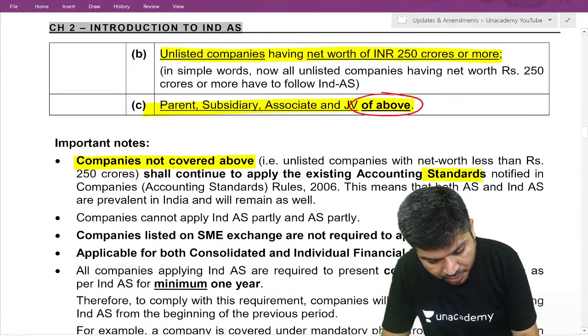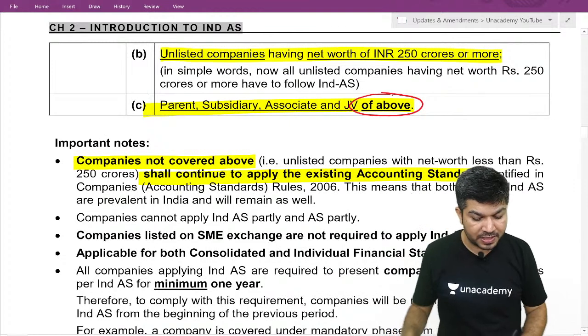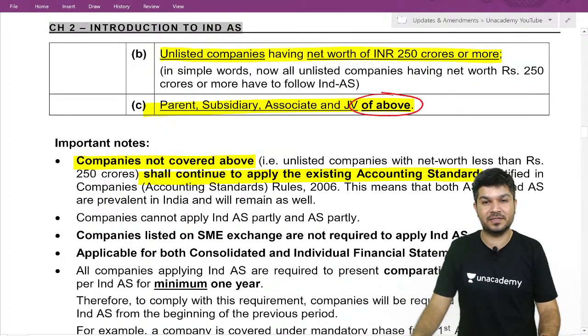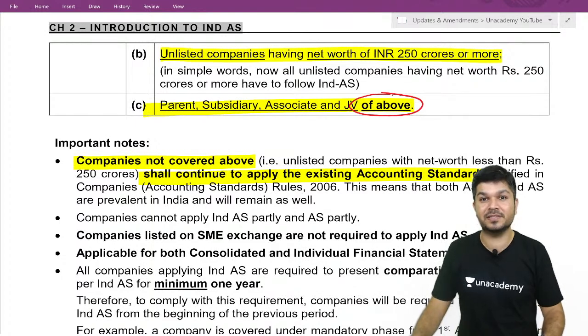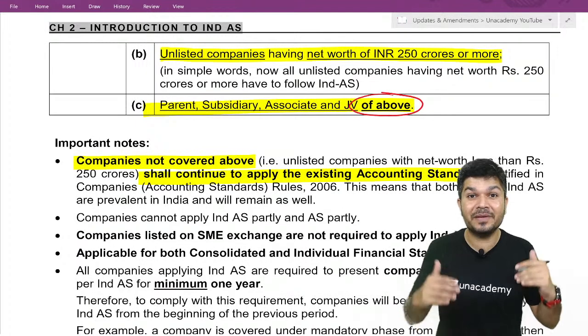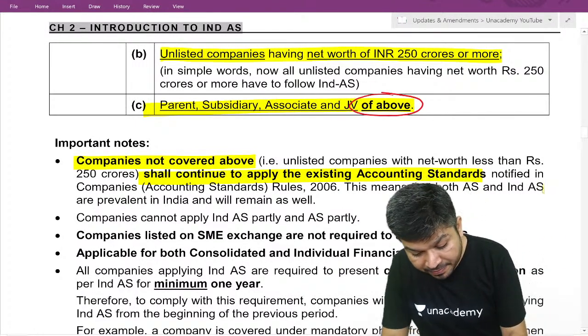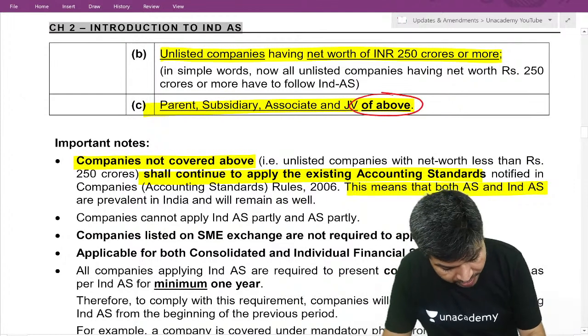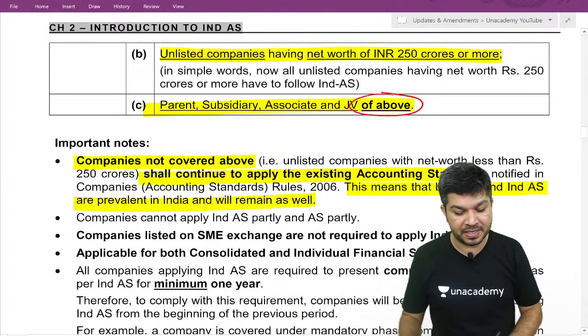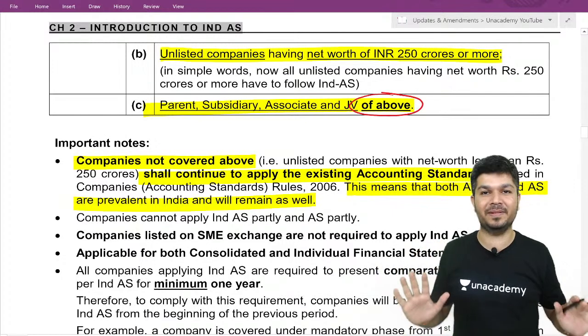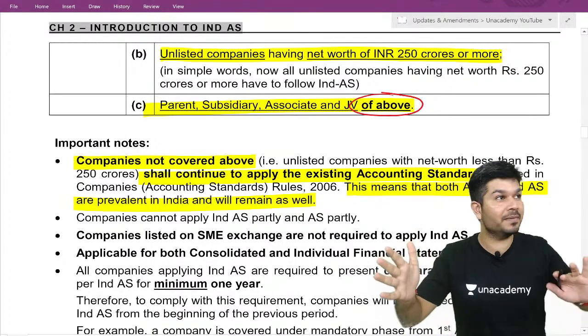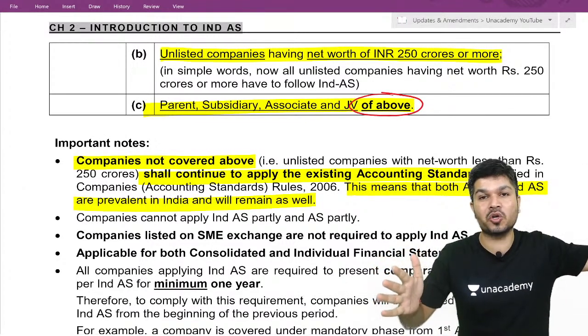Companies not covered above shall continue to follow the existing accounting standards. Oh, so sir, existing accounting standards are still there. Yes, existing accounting standards are still there and they will remain. So both AS and Ind AS are prevalent in India and will remain as well. So don't think that with Ind AS coming, AS are gone. No, AS are not gone.